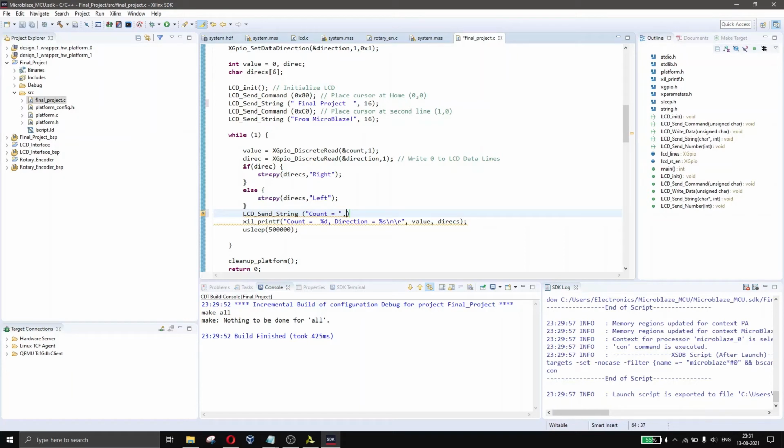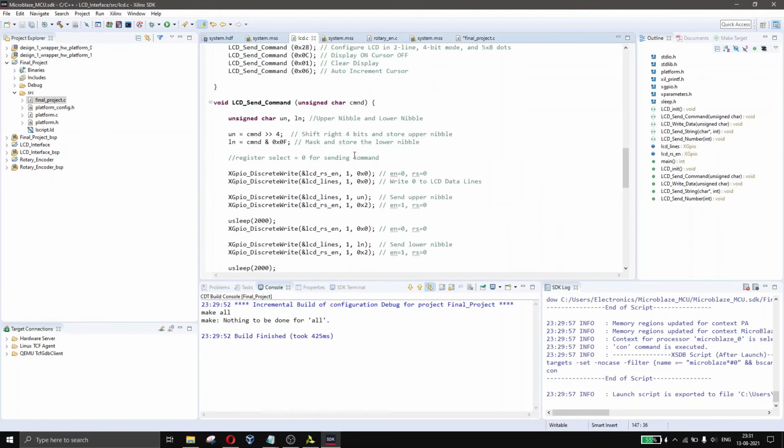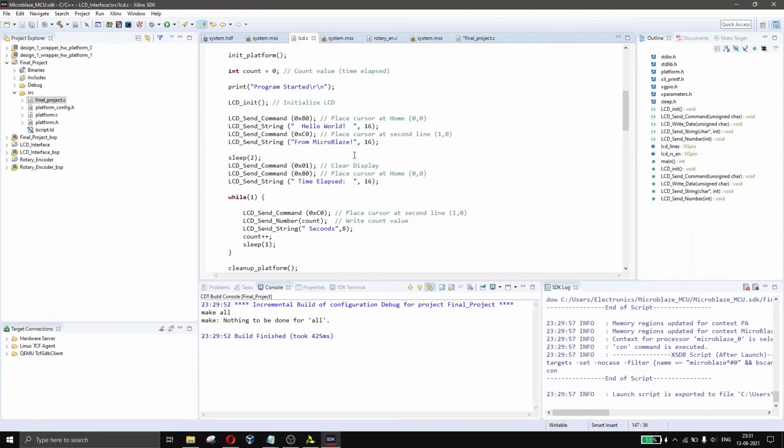So comma 8. Do this. Before this we need to clear the LCD. So LCD clear command would be which one? LCD clear, yes, this is LCD clear command.